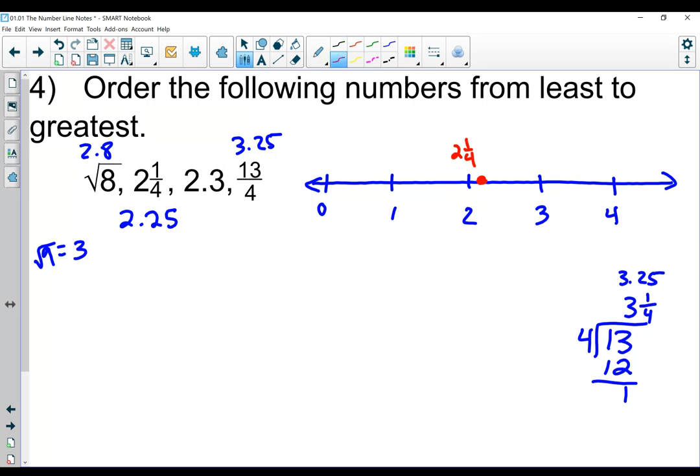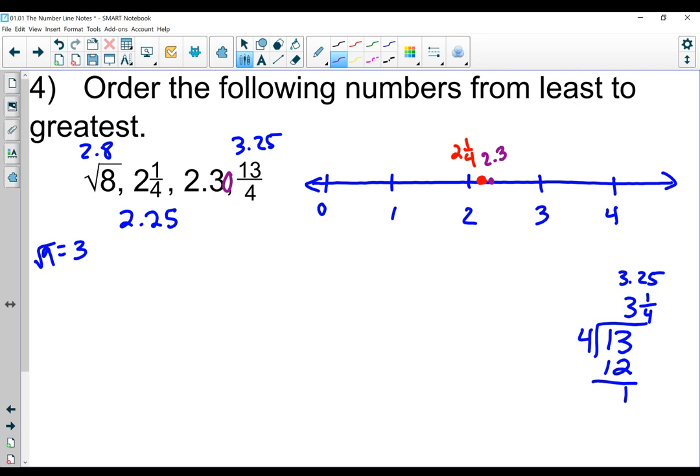2.3, I need to remember that that's 2.30. So even though 3 looks like it'd be smaller than 25, because I'm comparing 2 decimal places to 2 decimal places, it's actually bigger. So right next to it, to the right of it, I'm going to put my 2.3.